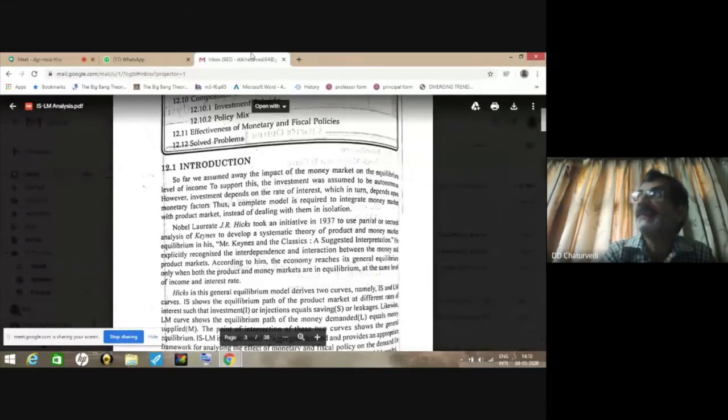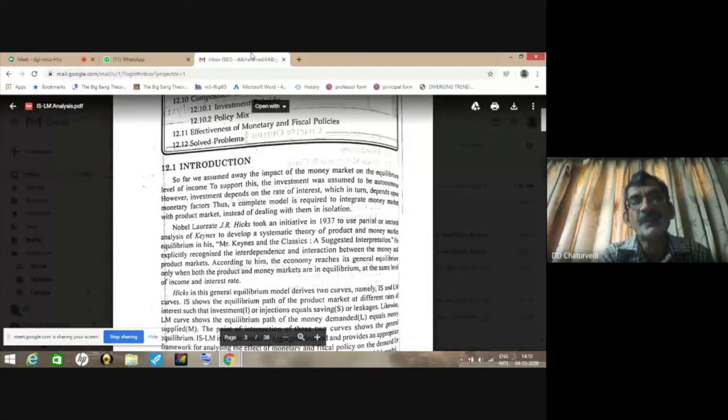So that means whatever model we have discussed so far was not complete. We have to integrate money market along with the product market instead of dealing with the product market in isolation.